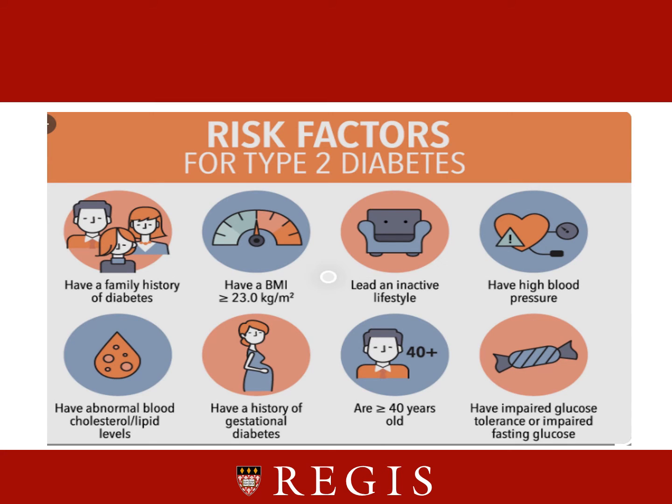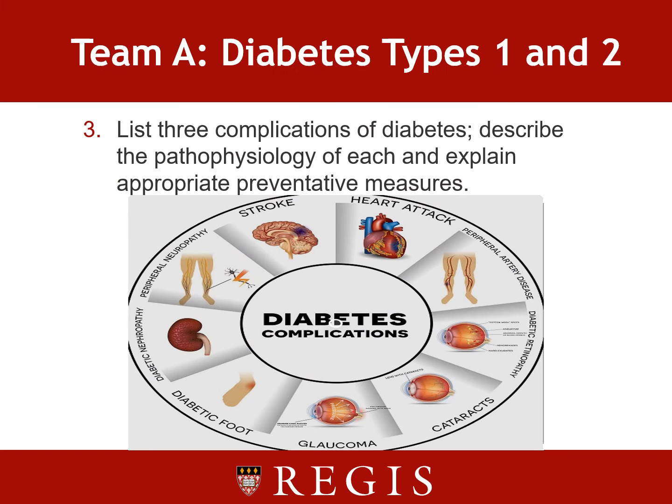Risk factors for type 2 diabetics are a family history as well, but usually it's a BMI of greater than 23. They lead an inactive lifestyle, have high blood pressure, have abnormal blood cholesterol and lipid levels. They may possibly have had gestational diabetes when they were pregnant. They are older than 40 years old, and they have impaired glucose tolerance or impaired fasting glucose as well.